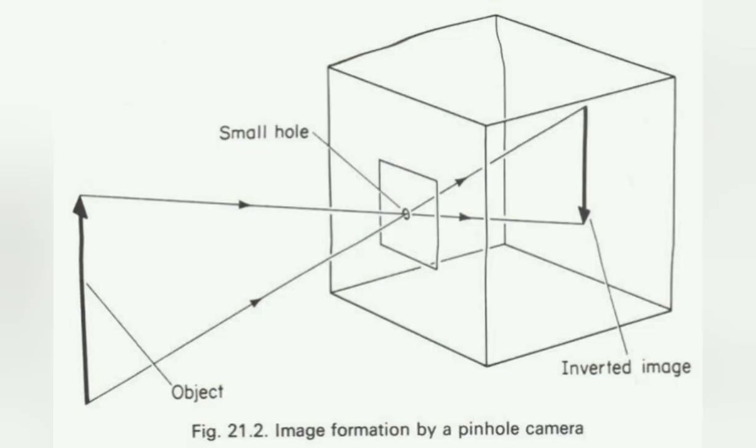This concept is being used in a pinhole camera. In a pinhole camera, if we have any image, we can see it inverted. The light passes through a very, very small hole, which is a pinhole, and the light travels in a straight line. Thus, the image we get in a pinhole camera is inverted. It will be seen on a screen in the inverted form.